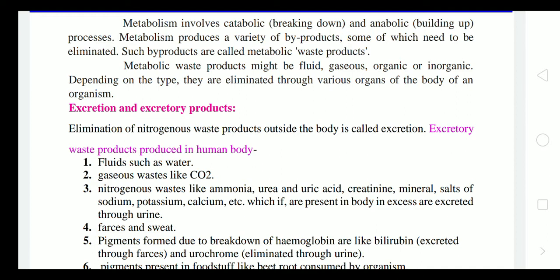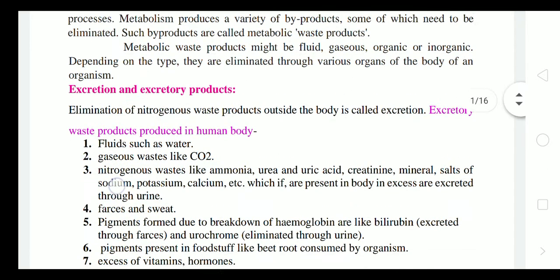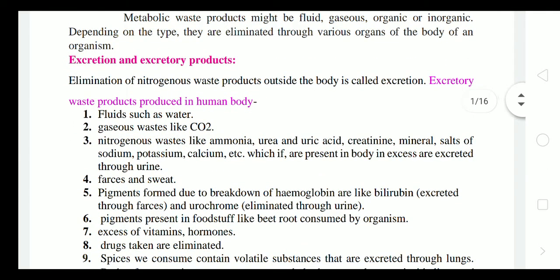Metabolism produces a variety of byproducts, that means some products which are formed but need to be eliminated. These products, which are not useful and must be removed from our body, are called metabolic waste products. Metabolic waste products might be fluid, gaseous, organic or inorganic. That means the state of matter may be fluid or gaseous, or they may be organic, meaning with carbon content, or if not, then inorganic.